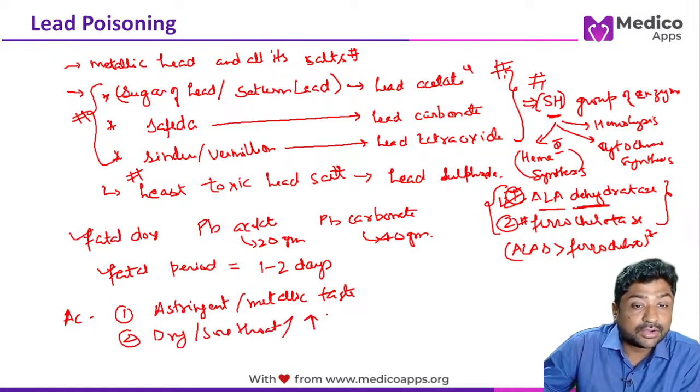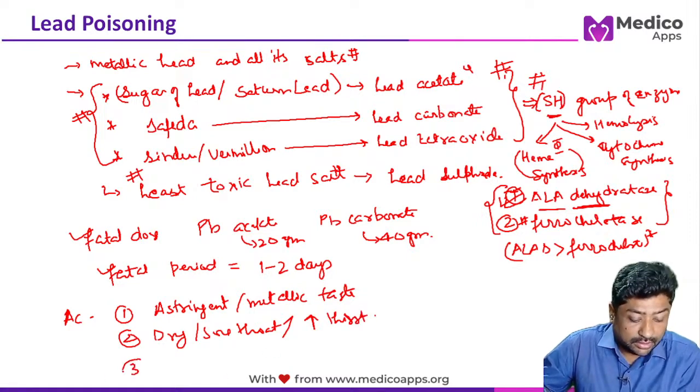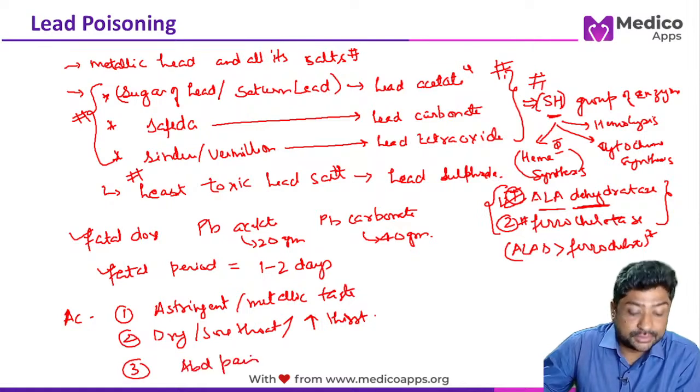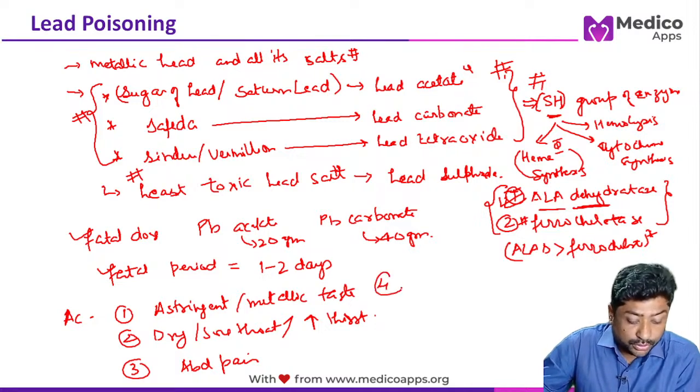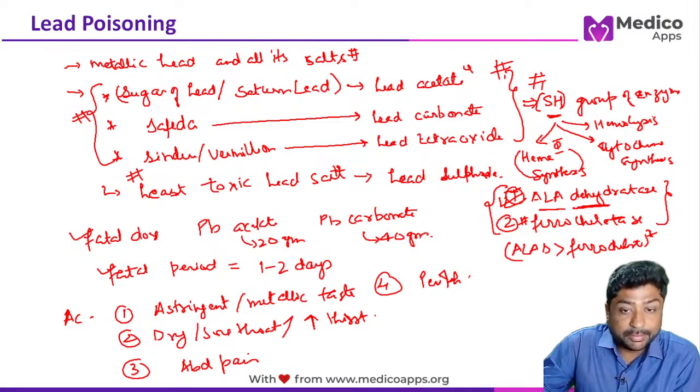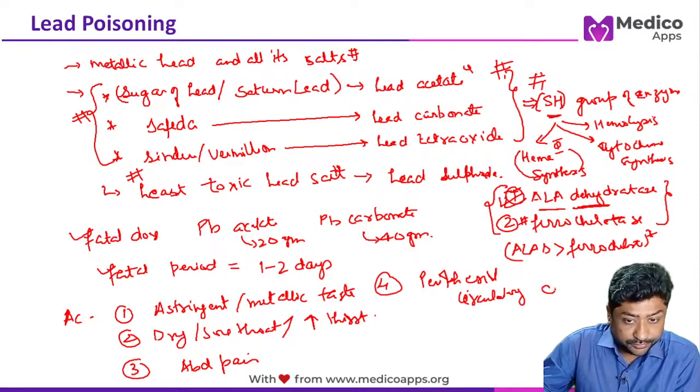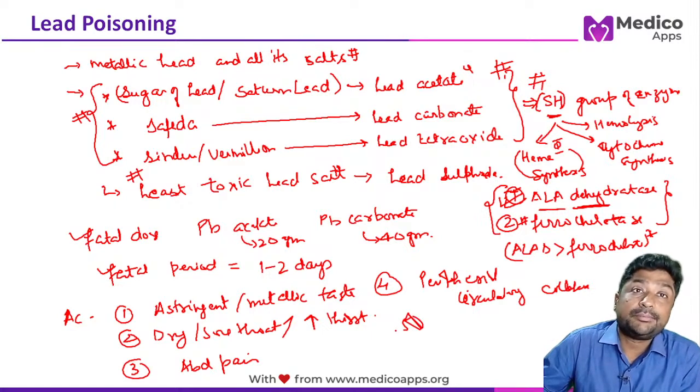Increased thirst can also be complained by the patient. Another very important thing is abdominal pain. GI symptoms will be very important. Also, you can have peripheral vascular collapse or circulatory collapse, especially in children. A symptom is asked.